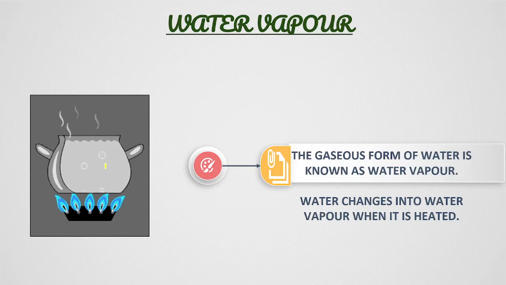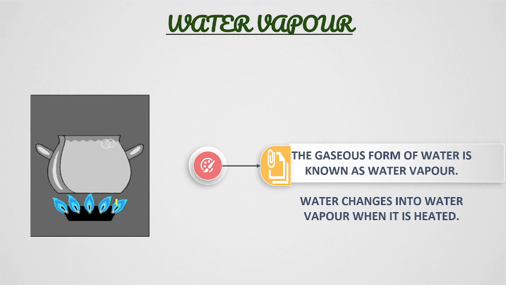Look at here. So the water is changed into the gas form, and the gas is obviously mixed with the air. So this gas is called water vapor. So what is water vapor? The gaseous form of water is known as water vapor. Water changes into water vapor when it is heated. So this is the example.